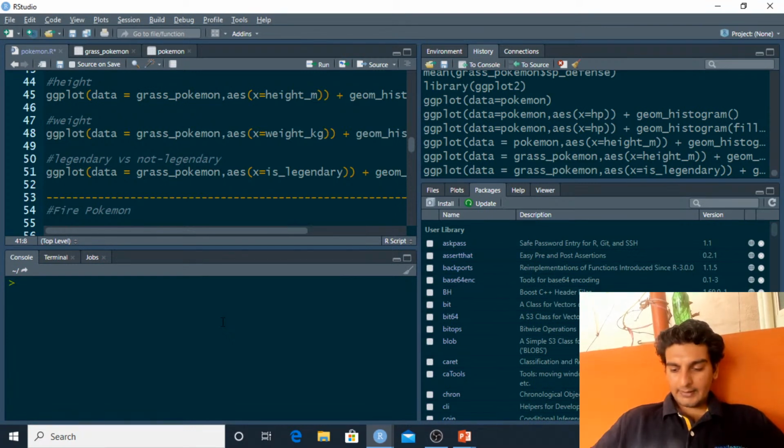Yash is asking, can I do this in Python? Absolutely, but not in this session. We'll have a different session later where we'll be performing the same sort of stuff in Python. We'll have a lot more data science projects going ahead. This is just our first data science project, and we have a lot more lined up. Tomorrow we have the PUBG data analysis lined up, so if you guys are interested, you can go ahead and register for that as well.